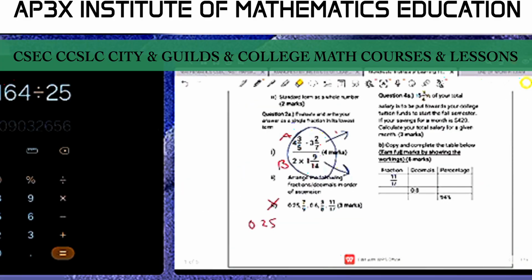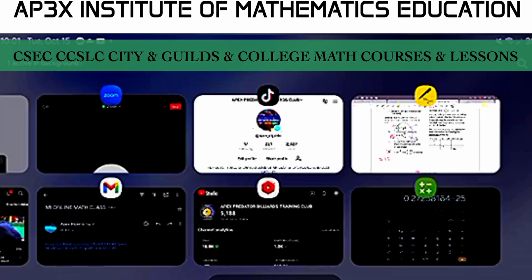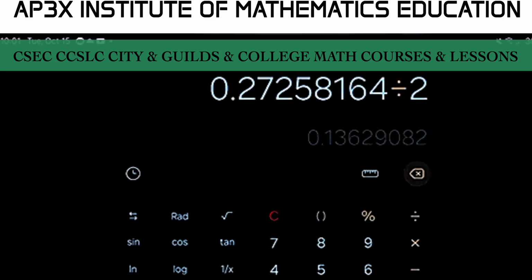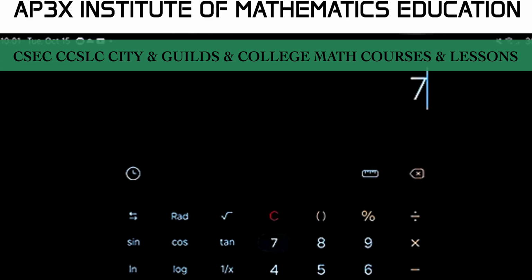So if I were to take out my calculator here, that's going to be 7 divided by 9, and we'll get 0.777. Now, since the first value was written to 2 decimal places, we want to also write all our conversions to 2 decimal places.